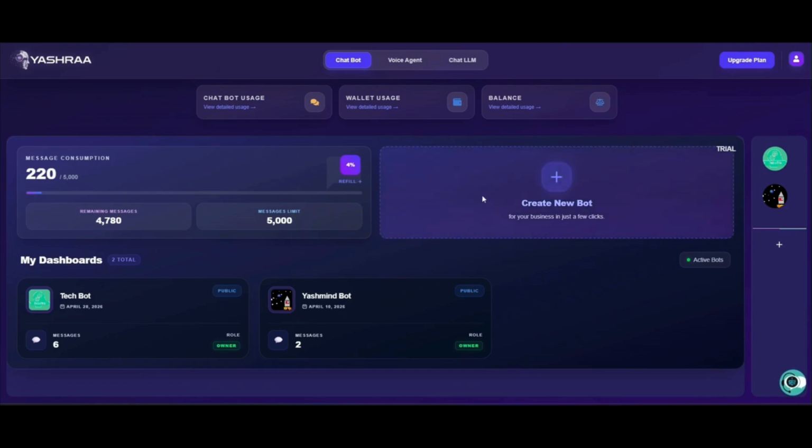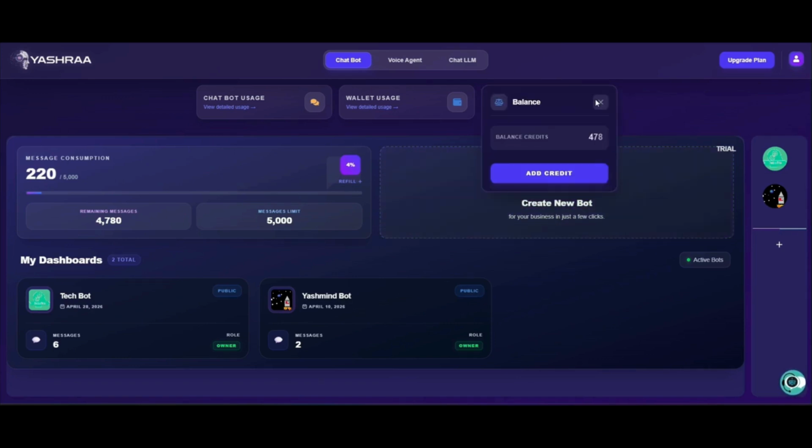And one of the best features of our system is how we handle your balance. If you renew or upgrade your plan, any unused credits from your previous cycle don't just disappear, they get carried forward. So your total balance is always your new credits plus your carried forward credits. That means even if you have topped up your account before, those credits will be carried forward to your next plan. Whether you have 1 bot or 10, the system pools all that usage together, making it incredibly easy to track your consumption in real time.